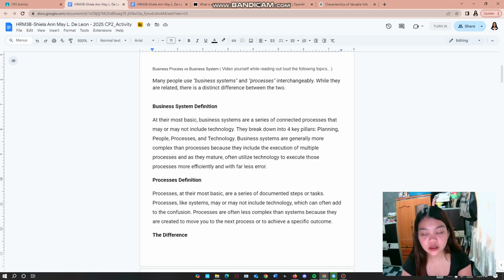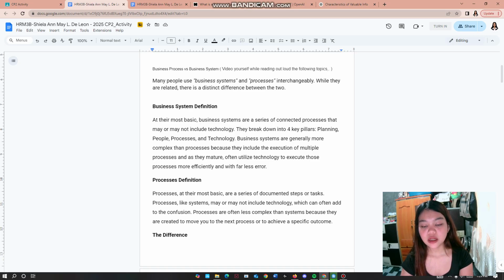not include technology. They break down into four key pillars: planning, people, processes, and technology, because they include the execution of multiple processes and, as they mature, often utilize technology to execute those processes more efficiently and with far less error.